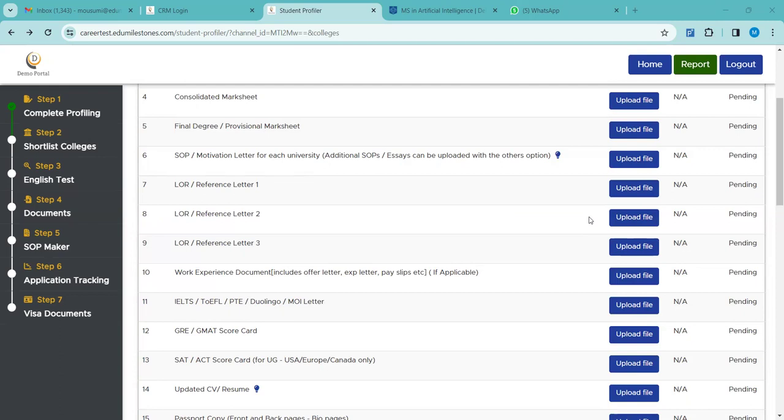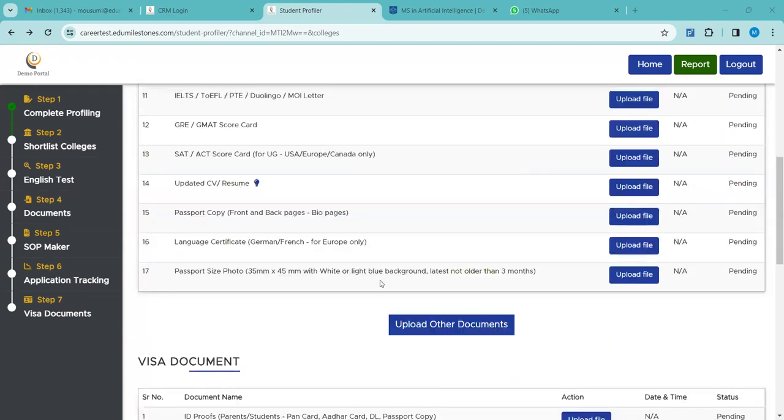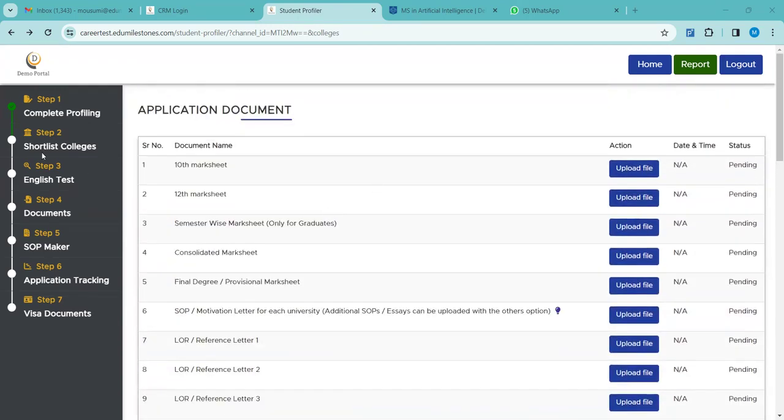In the US especially, it takes time to provide offer letters, because the universities reach out to the referees, and until they are able to connect with them, they do not release offer letters. So it is very important to provide the correct LORs. The contact details should be updated once. So this is about the document section.